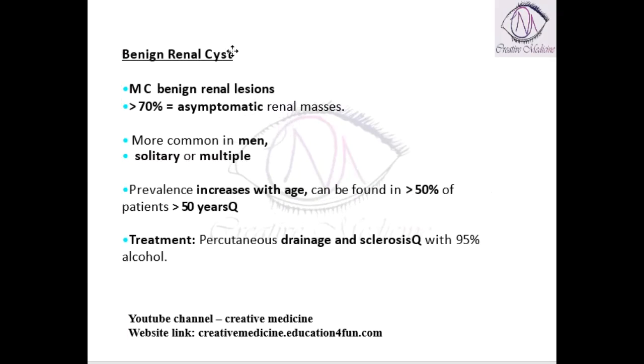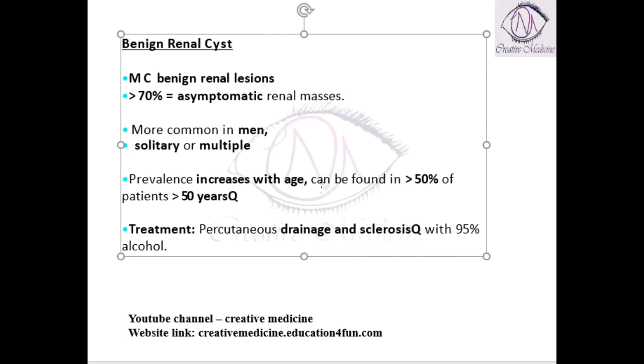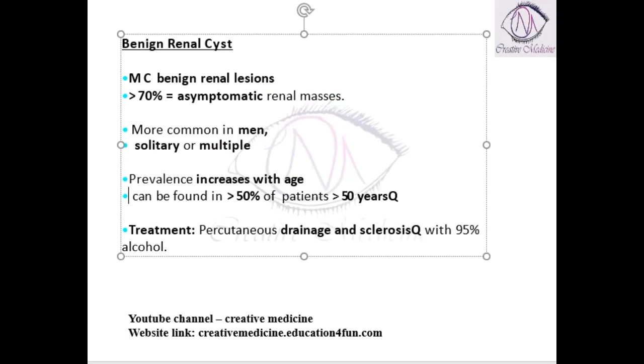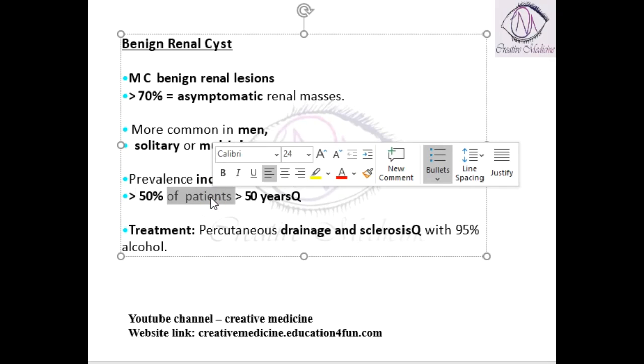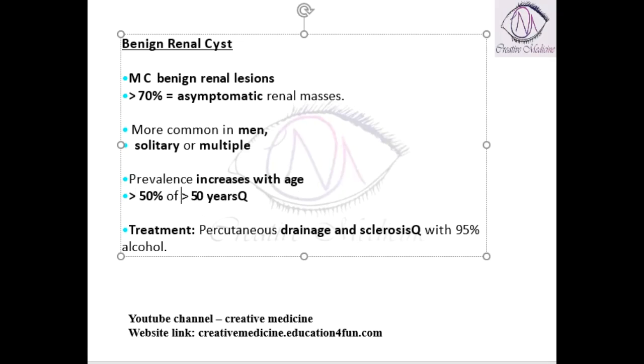The prevalence of benign renal cysts slowly increases with age, and they are seen in more than 50% of patients who are more than 50 years of age.